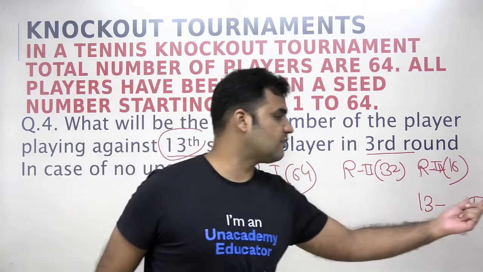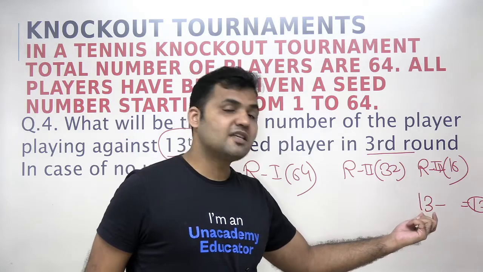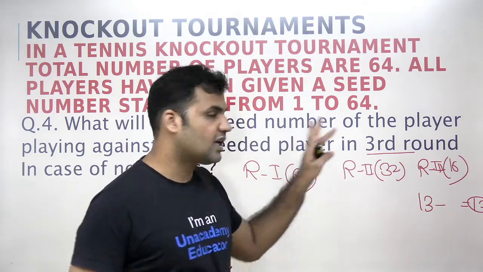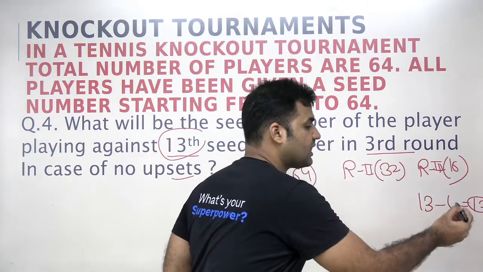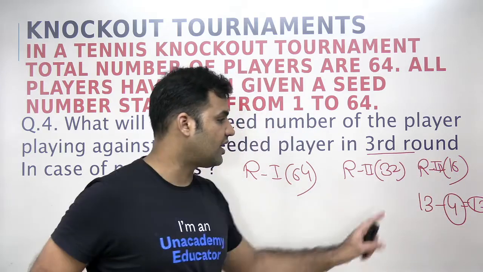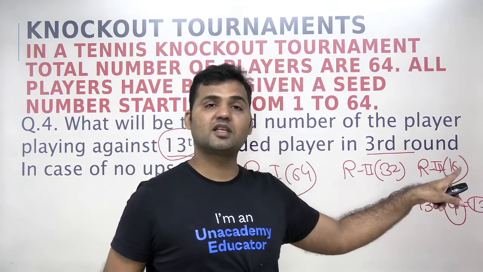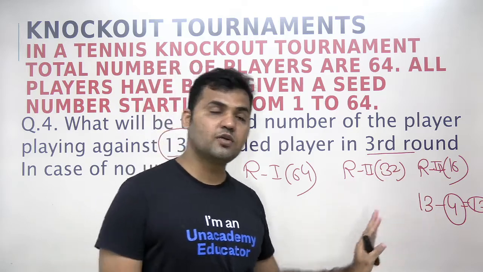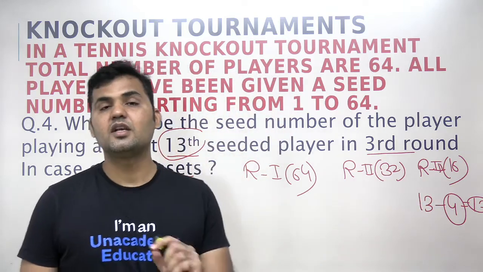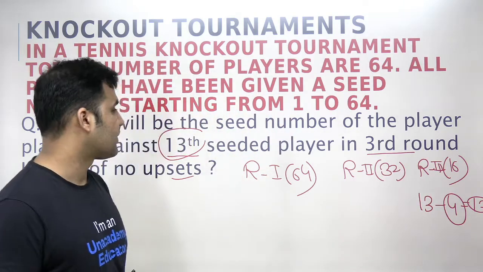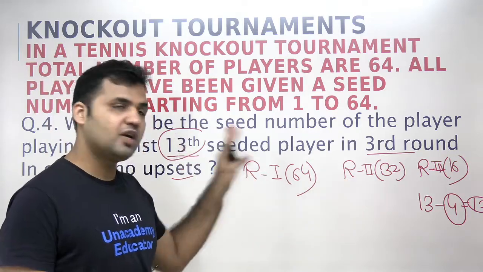If I need the sum to be 17, then against the 13th seeded player, in case of no upset, seed number 4 will be playing. So 13 plus 4 should be 17, which is 1 more than the number of players. If you know this rule, you can answer this question in a very short span of time. It will not even take 10 seconds. You can do it mentally.